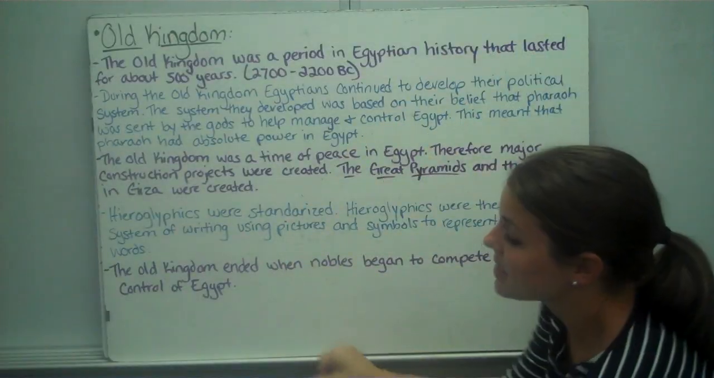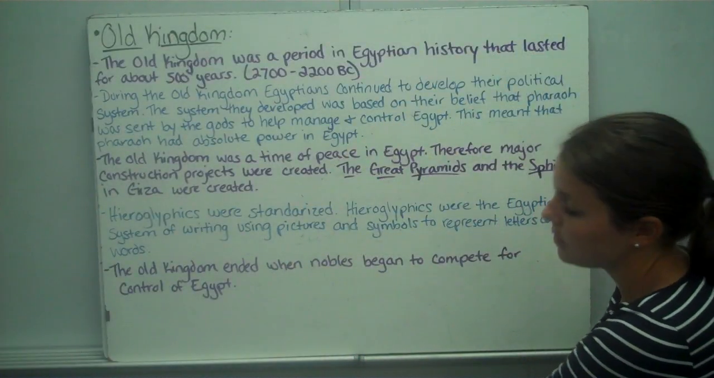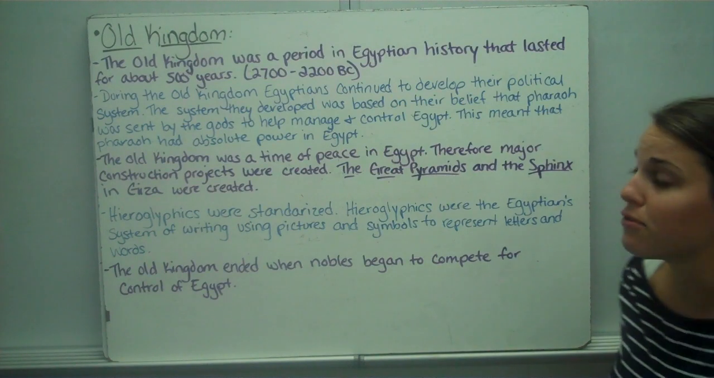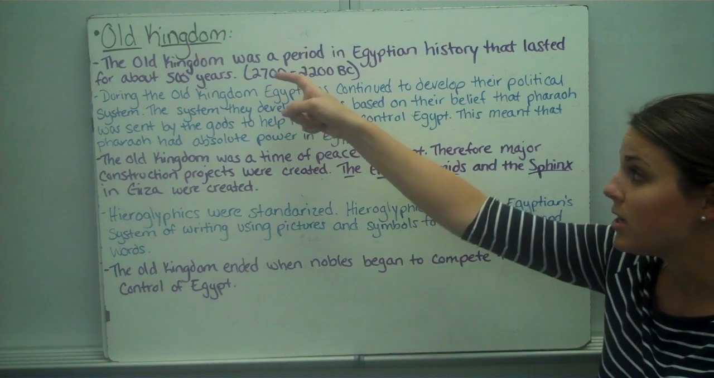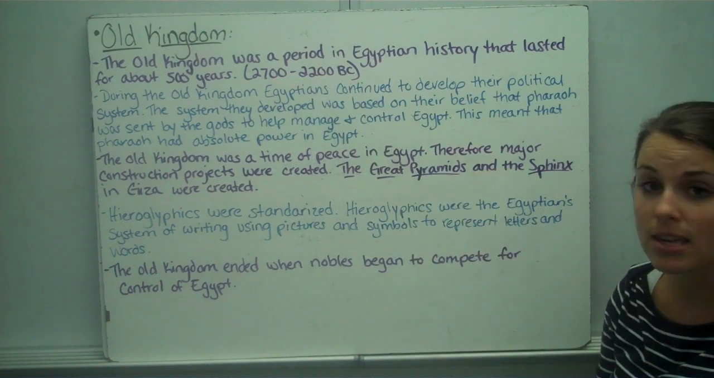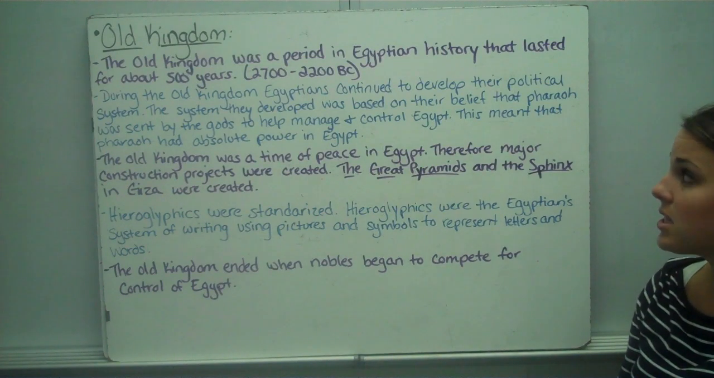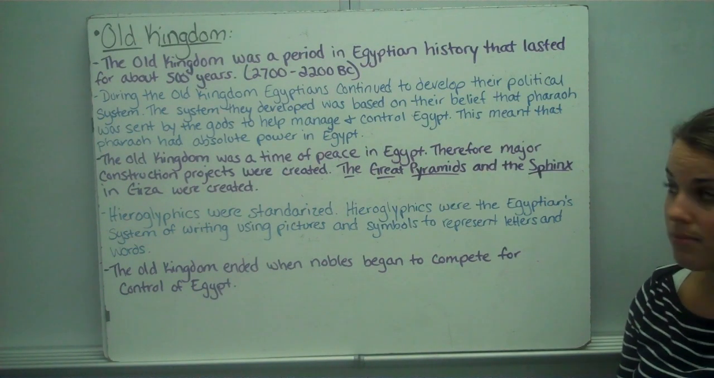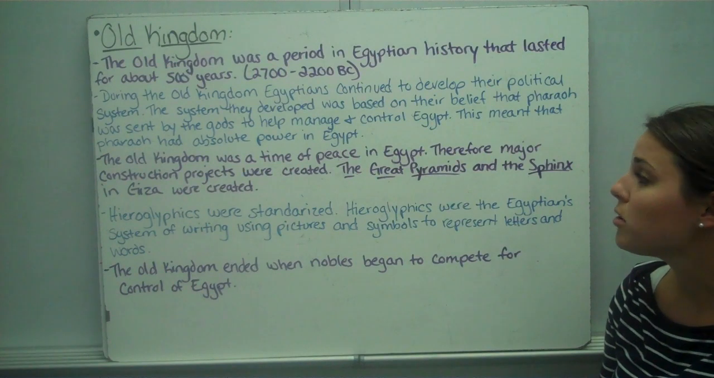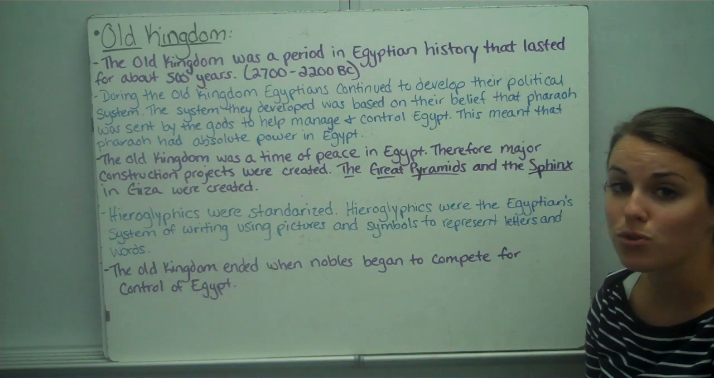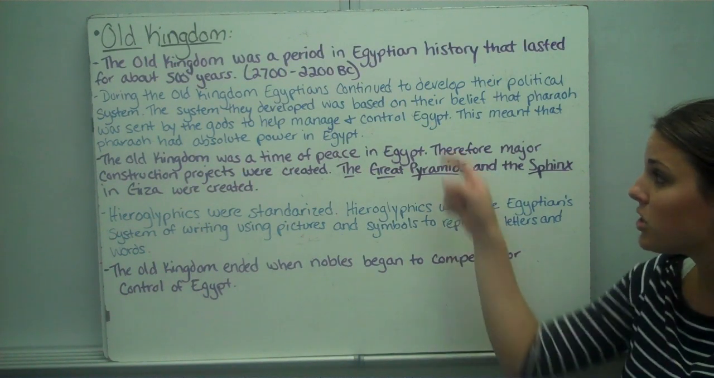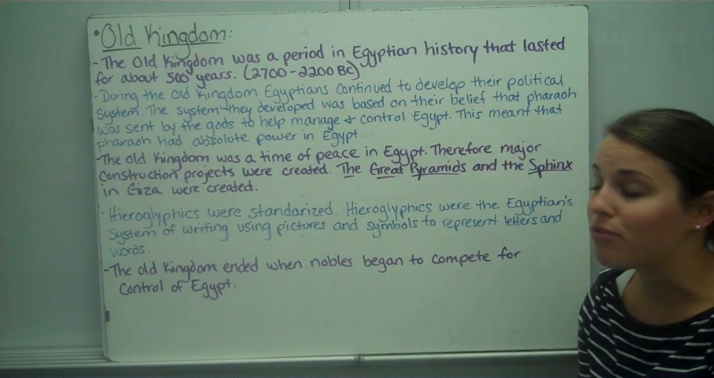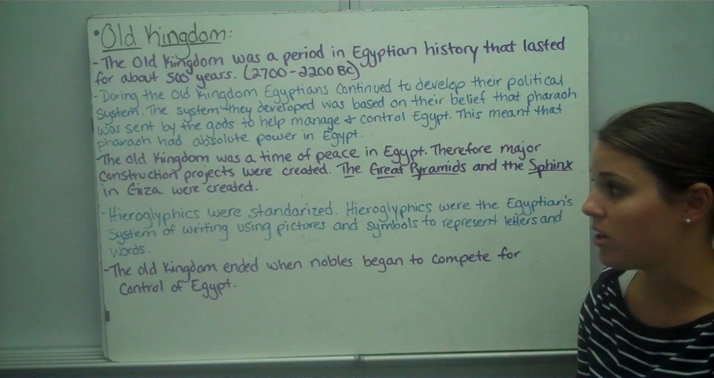The next time period is the Old Kingdom. The Old Kingdom was a period in Egyptian history that lasted for about 500 years, from 2700 to 2200 BC. During the Old Kingdom, Egyptians continued to develop their political system. The system they developed was based on their belief that the pharaoh was sent to earth by the gods to help manage and control Egypt. This meant that the pharaoh had absolute power in Egypt.